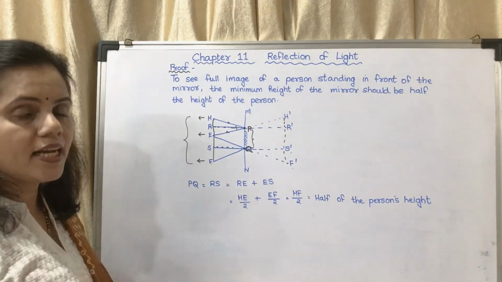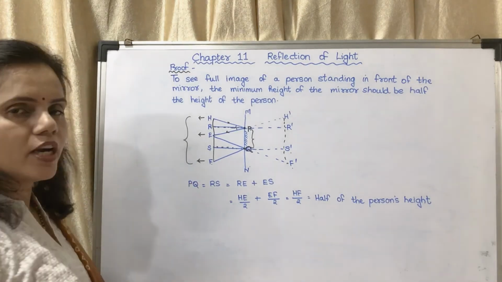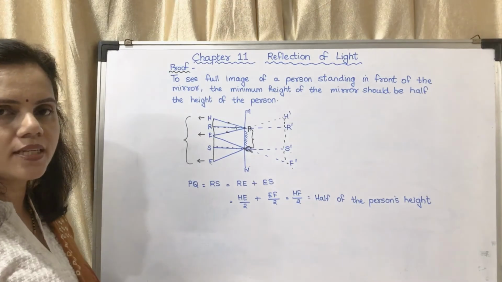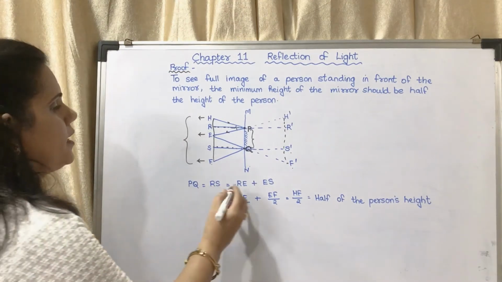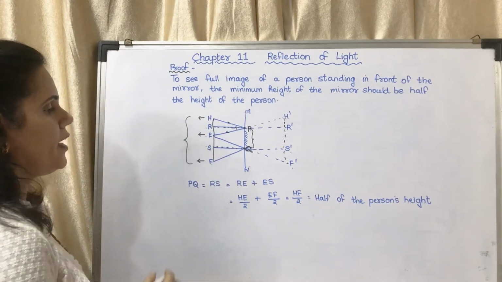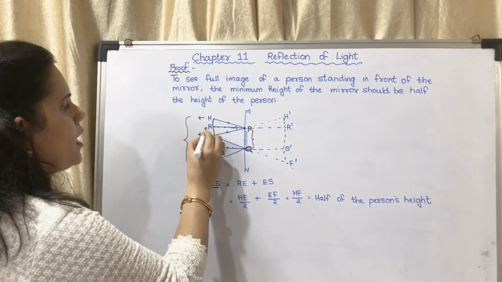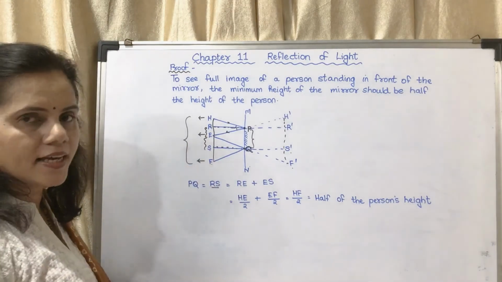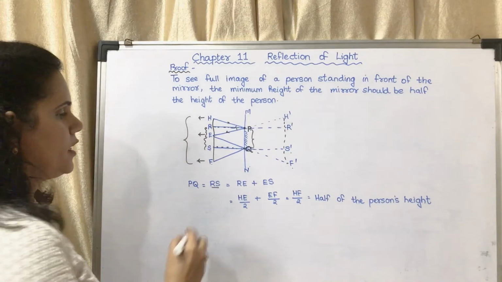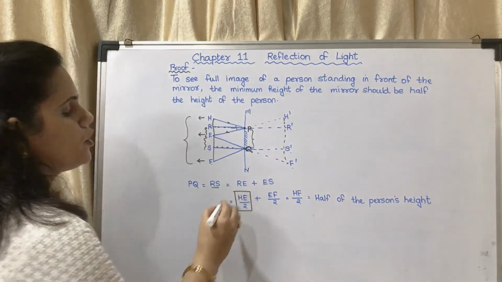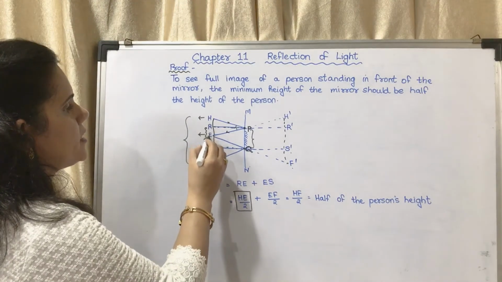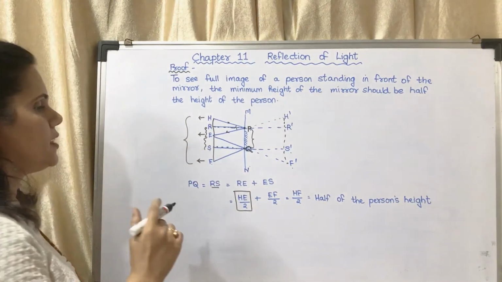Basically PQ is equal to RS because they are perpendicular lines which are taken. PQ is equal to RS, which is equal to RE plus ES. What is RE? RE is half of HE, that is, HE upon 2. What is HE? HE is the particular distance.